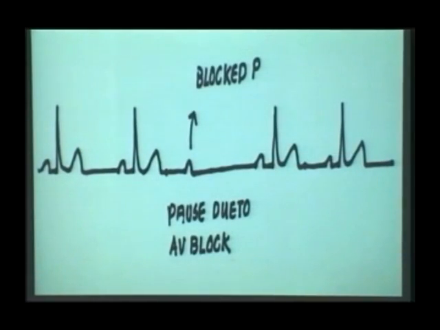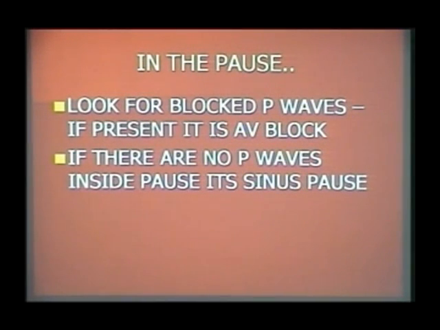Whereas you can see in this pause, there is a P wave which is occurring, but it is not followed by a QRS complex, meaning the sinus node has produced an impulse, atrial depolarization has occurred, but this is not going to the ventricle. So inside the pause, if you look for blocked P waves, if present, it is an AV block. If there are no P waves, it is a sinus pause. Is that clear? Now we go and see what the types of AV block are.